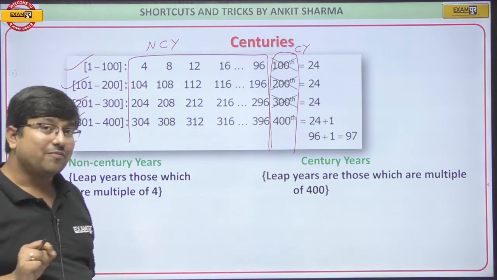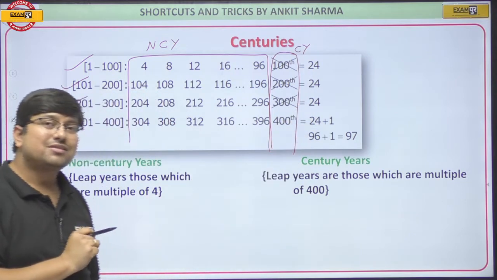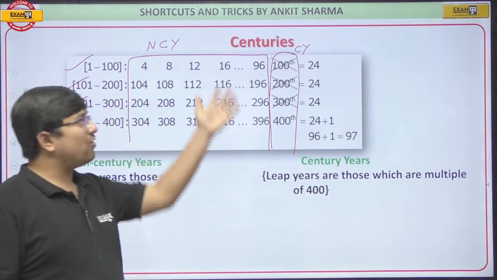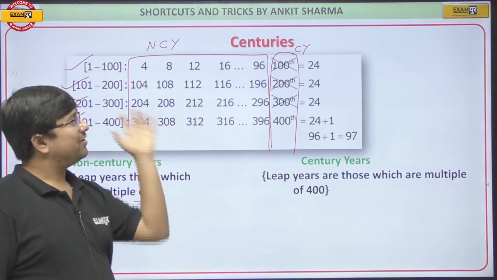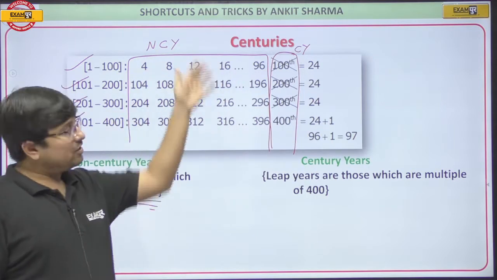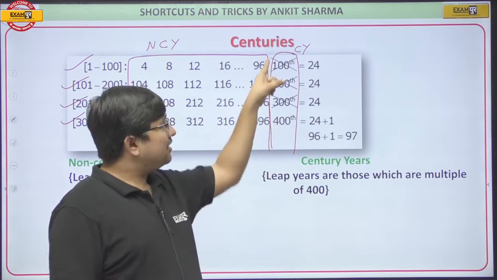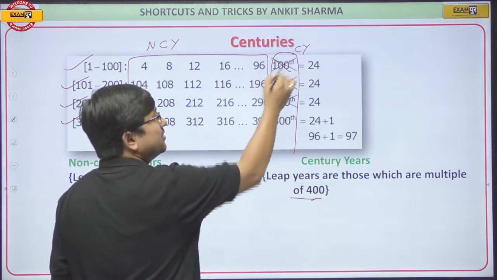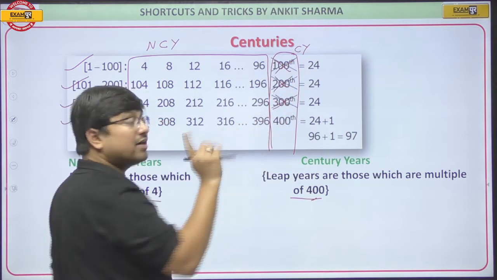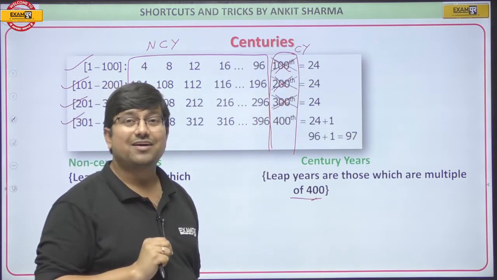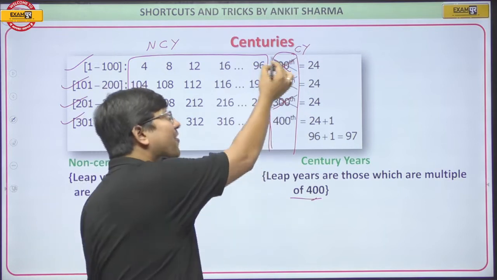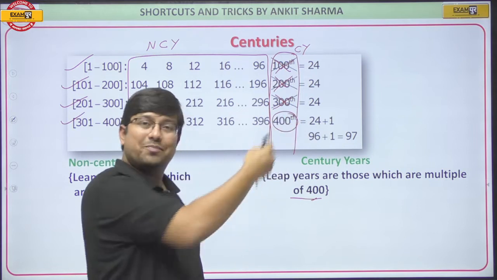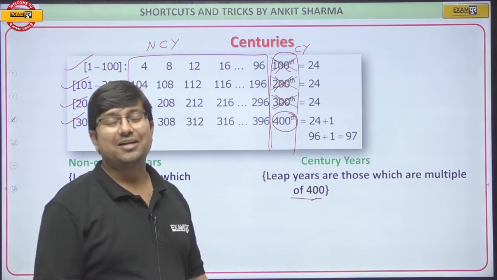Now, within non-century years, leap years are the ones which are multiples of 4. I was writing all the years which are multiples of 4 here, so all of them are leap years. But within century years, leap years are the ones which are multiples of 400. Therefore the 100th year, the 200th year, the 300th year are not multiples of 400, so they are not leap years. But this 400th year is very much a multiple of 400, and therefore it's a leap year.